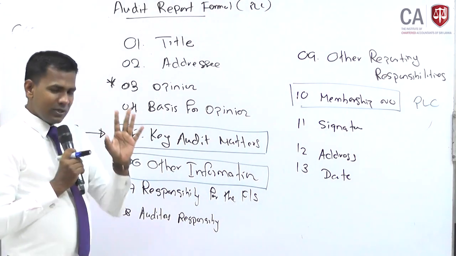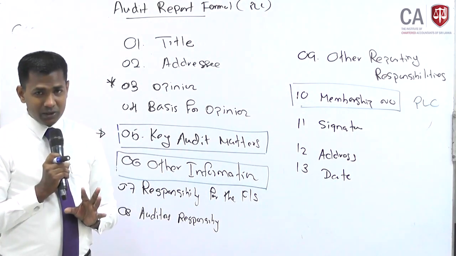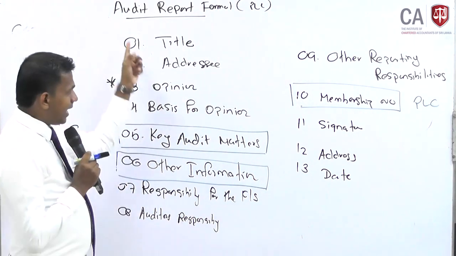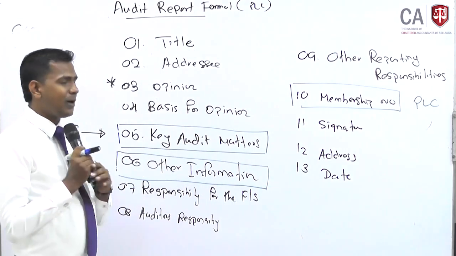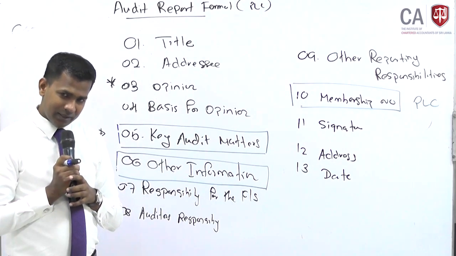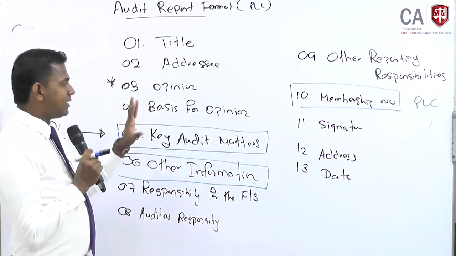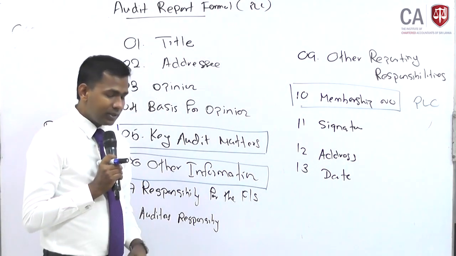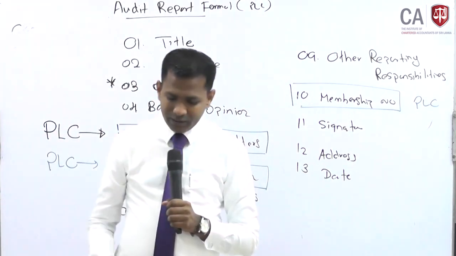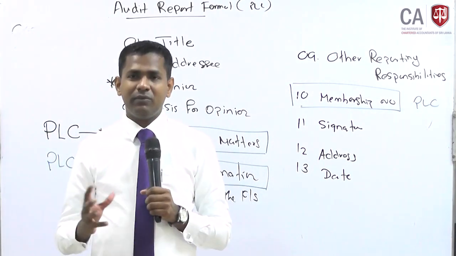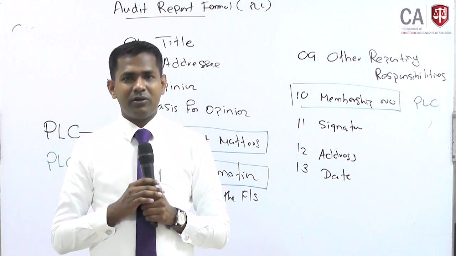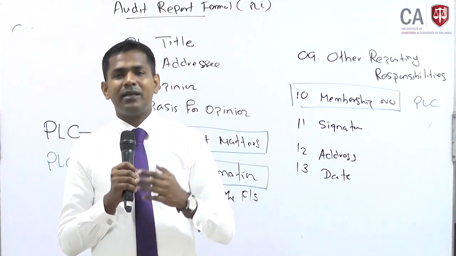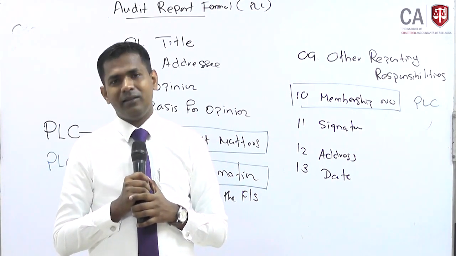So accordingly, I gave you the practical audit report and I also showed you the specimen audit report. There I explained all 13 sub-elements of the auditor's report. And also I told you there are 3 sections which are not applicable for private limited. That's all about the audit report. Now in the next video or next session we will discuss the modification to the audit report, how the general audit report is going to be changed if material misstatements are identified in the financial statements.